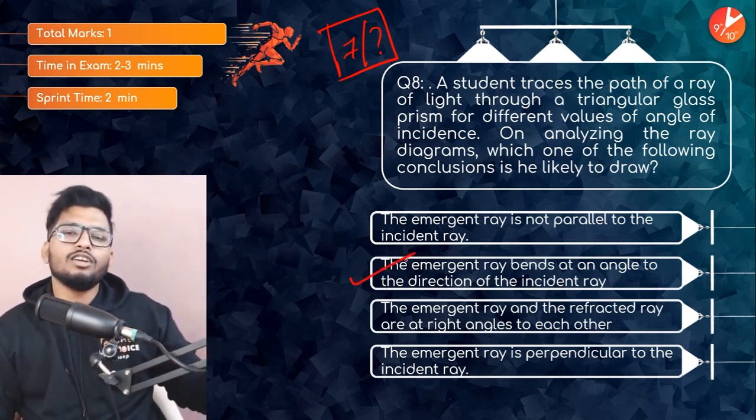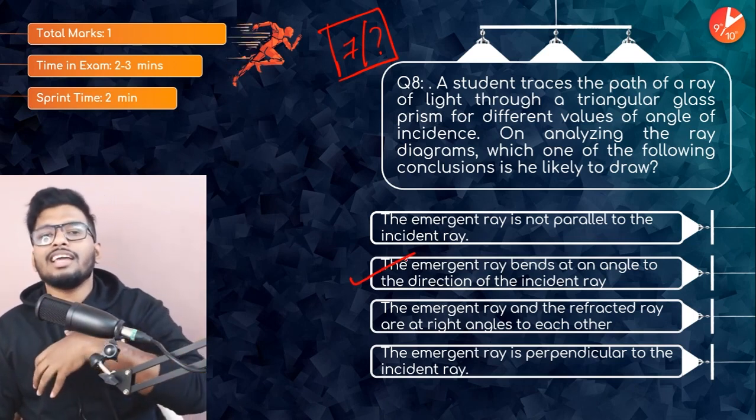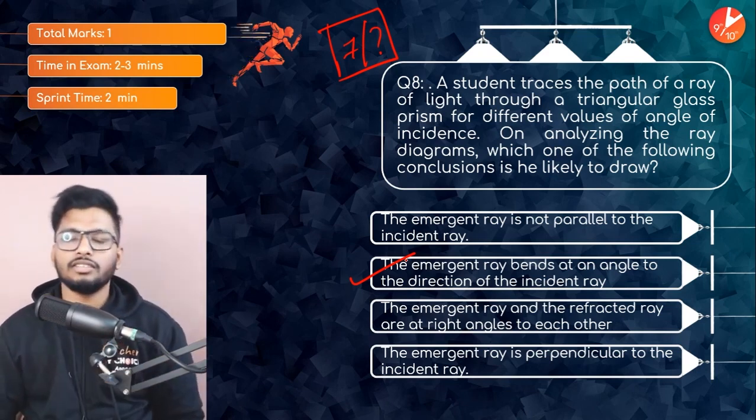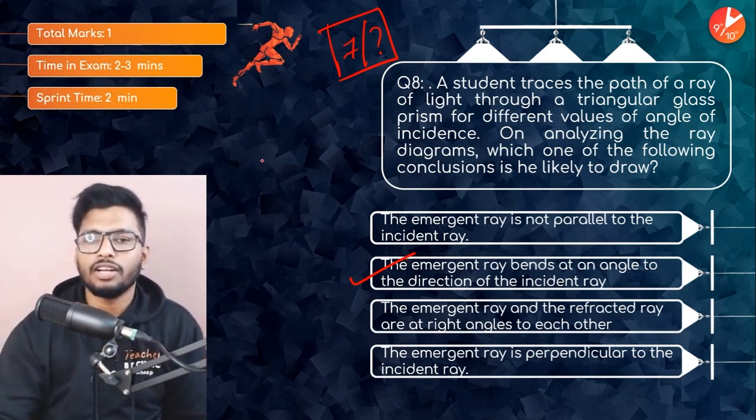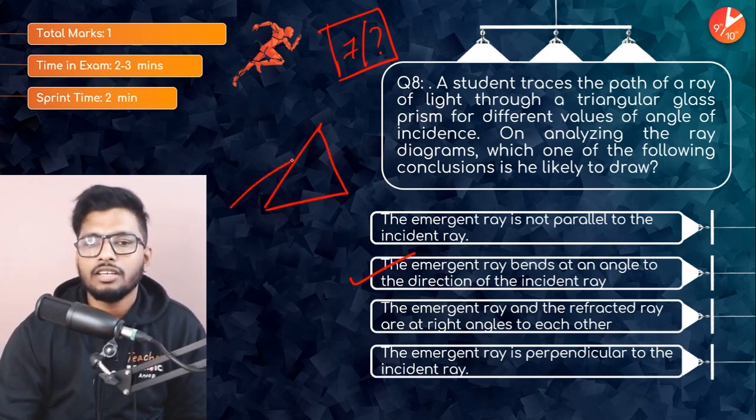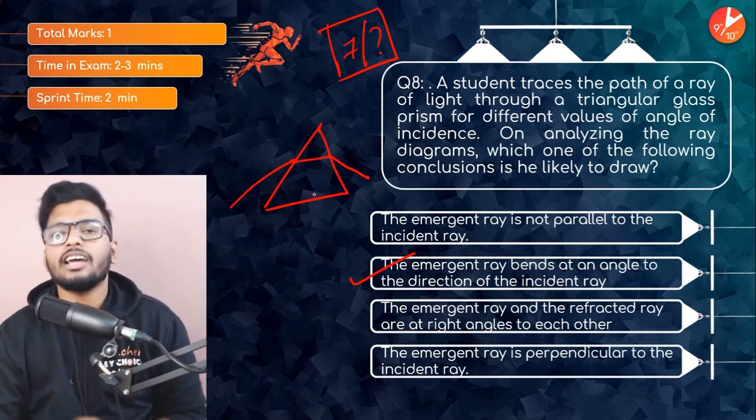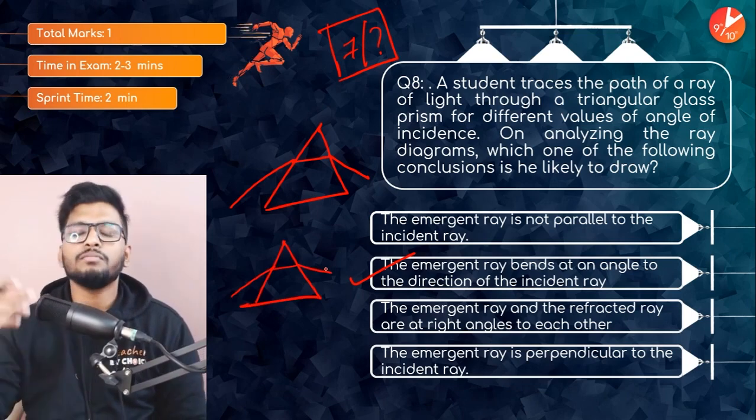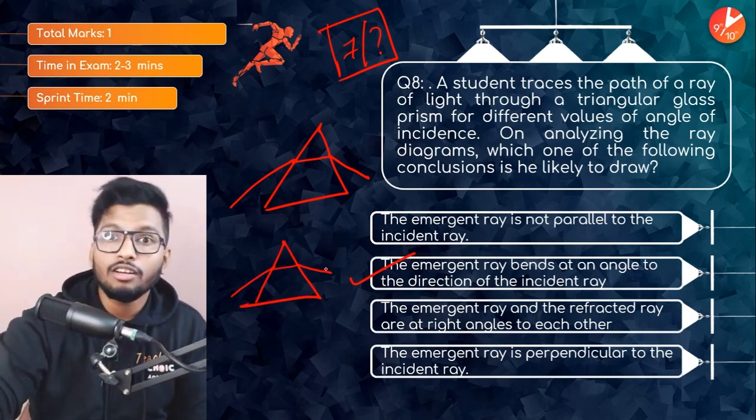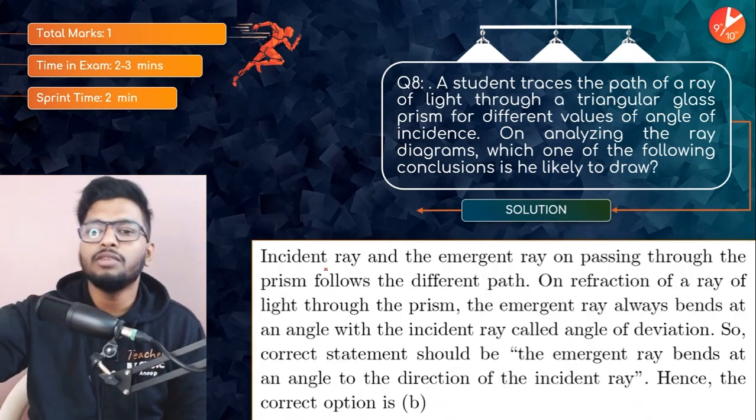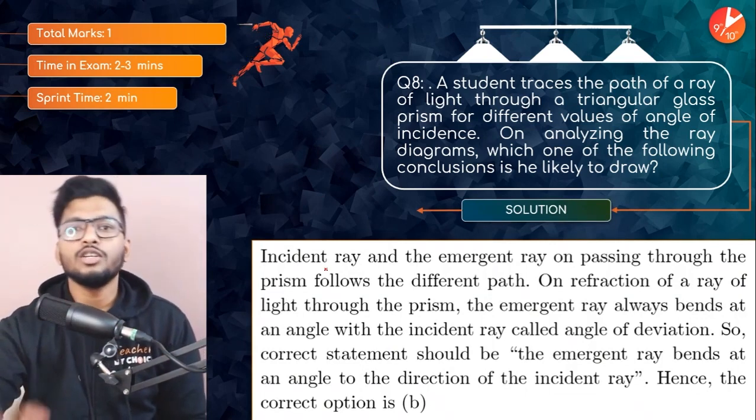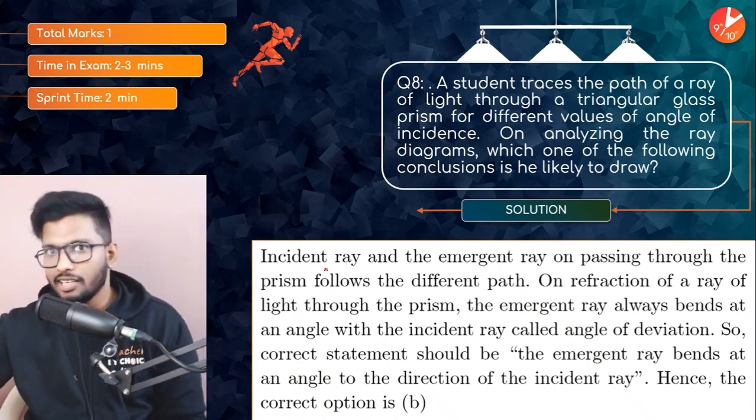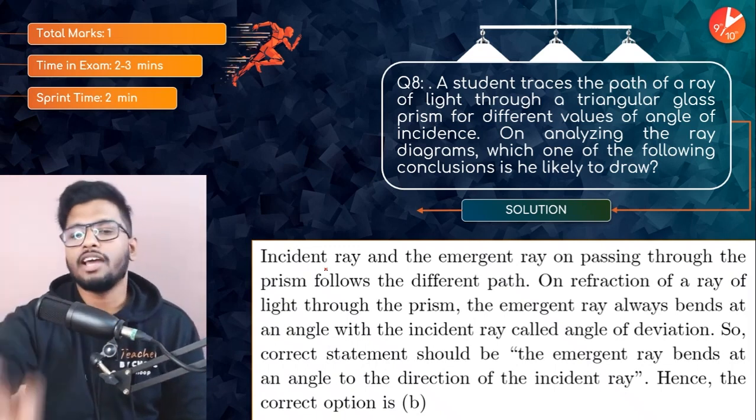Because for different angles of incidence, you'll have different emergent angles as well. The greater the angle of incidence, the greater the angle of emergence. So if this is my angle of incidence, my emergent ray will also have a greater angle. If I have a smaller angle of incidence, the angle of emergence will also be less. So more angle of incidence means more angle of deviation and more angle of emergence; less angle of incidence means less angle of deviation and less angle of emergence.